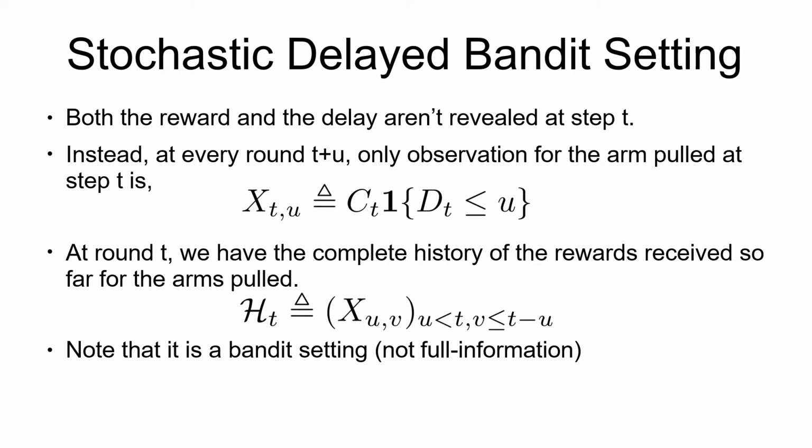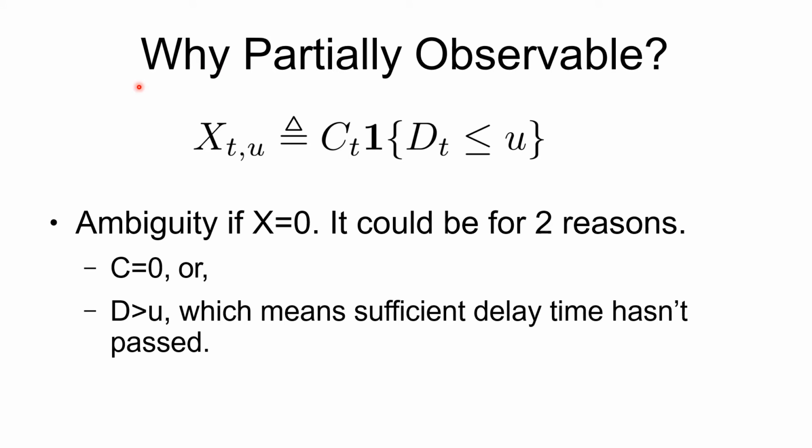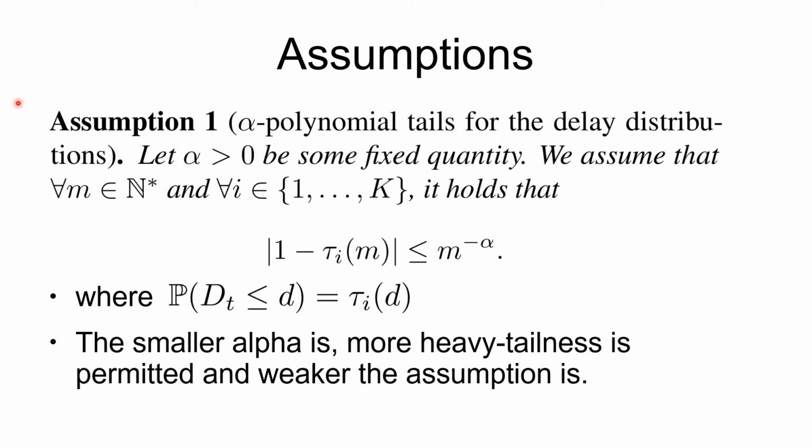We now explore why this is a partially observable case. The only quantity which is observable is X_t,u, as we discussed before. It is the product of the reward and the indicator function denoting if the subsequent delay for the reward has been passed. So there is an ambiguity if the observed quantity is 0. This could be for two reasons. It could be that the reward itself is 0, or it could be that the indicator function is 0, which means that the delay hasn't been passed. Thus, there are two events which lead to the same outcome. The main assumption made by the authors in this work is the following.